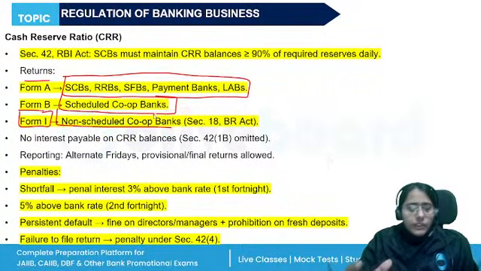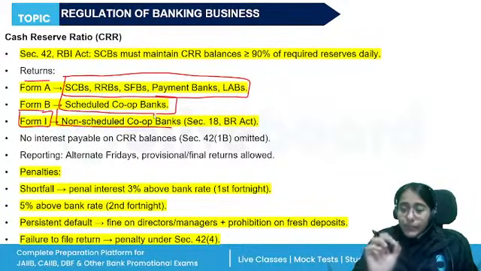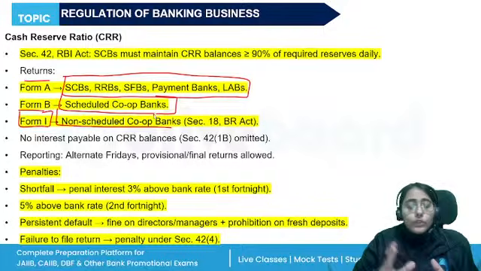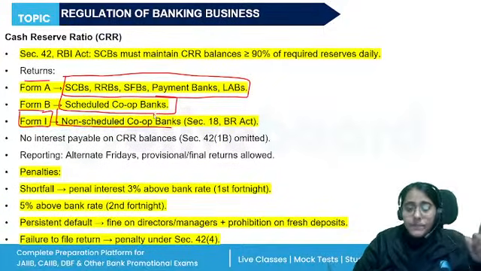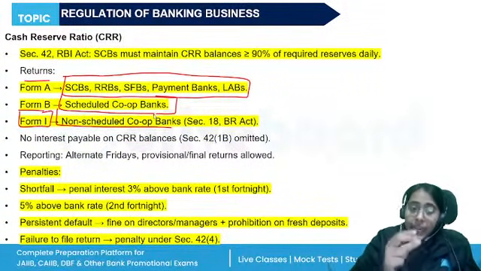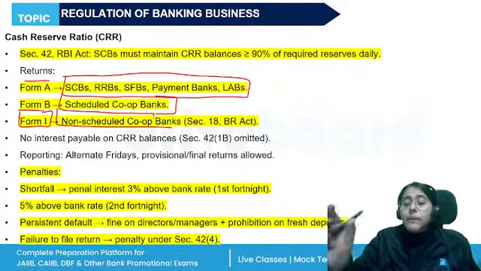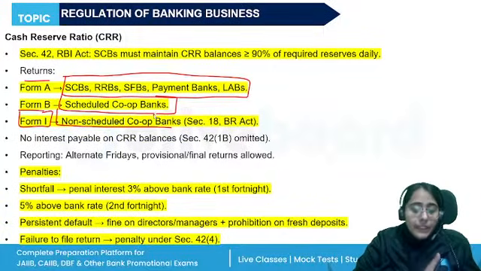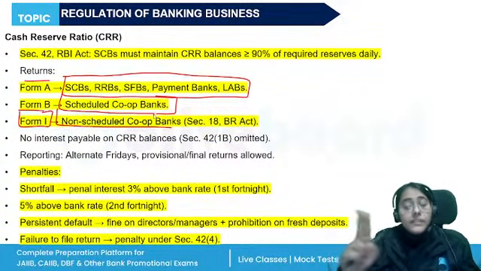Returns have to be filed, we have already said. If there is a default in maintaining the CRR balances, then penalties will be imposed. When the balance maintained falls below the stipulated minimum, then such a bank will be liable to pay a penalty to the RBI. During the first fortnight when the shortage occurs, the penalty will be 3% above the bank rate. And if it continues for the next fortnight, it will be increased to 5% above the bank rate, right? So for the first fortnight, 3% above the bank rate. For the next fortnight, 5% above the bank rate.